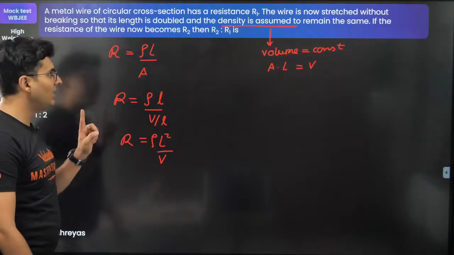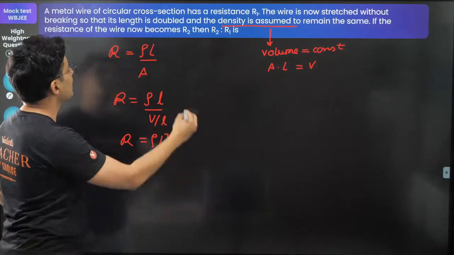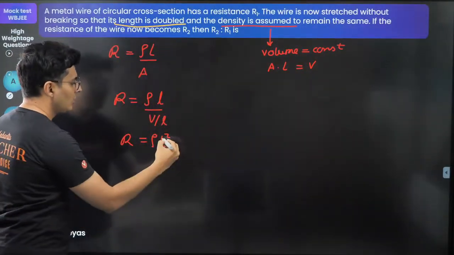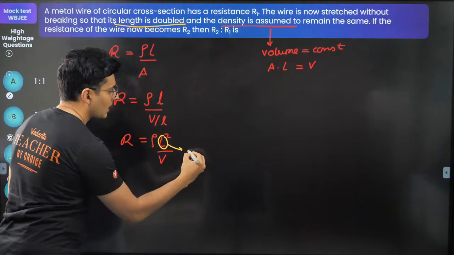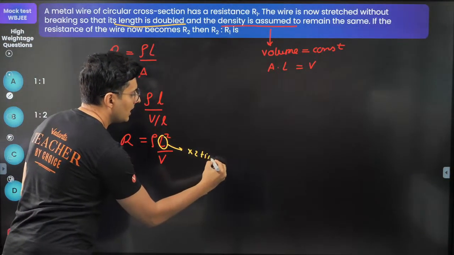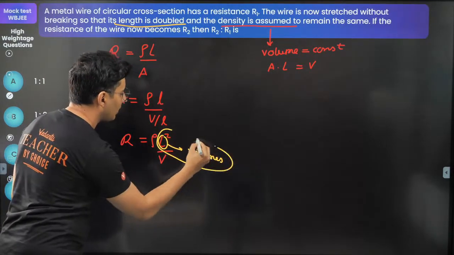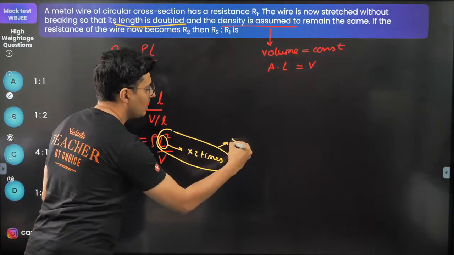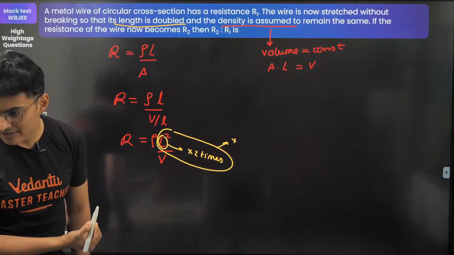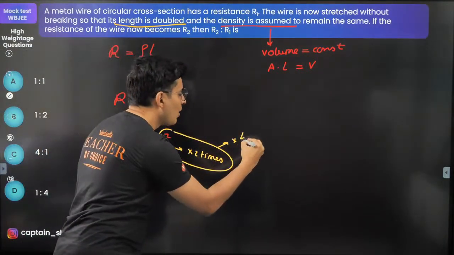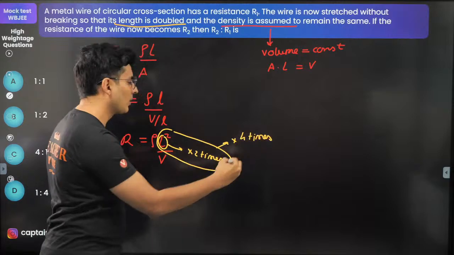Now it's simple. You have stretched it so that the length is doubled. So if L is made 2 times, L square will become how many times? Obviously it will become 4 times, since 2 square is 4.